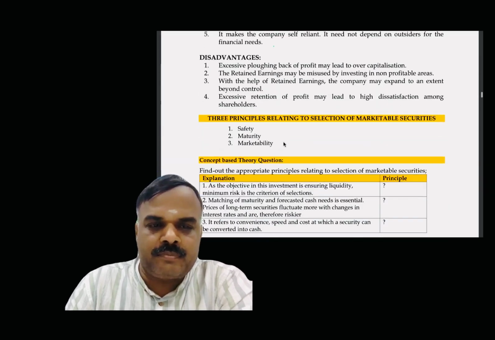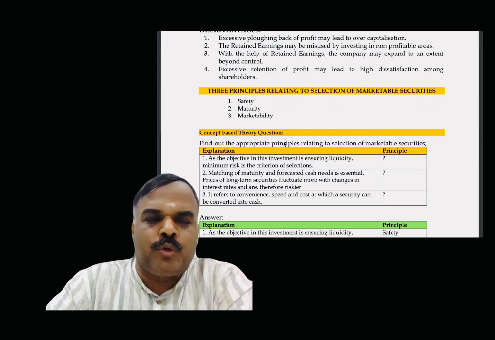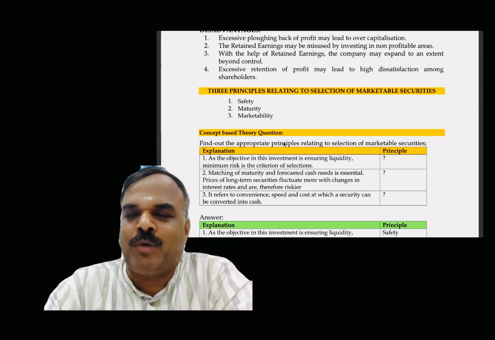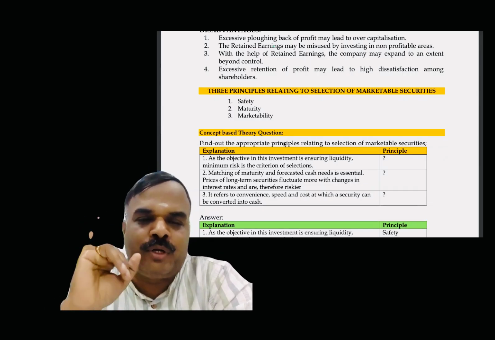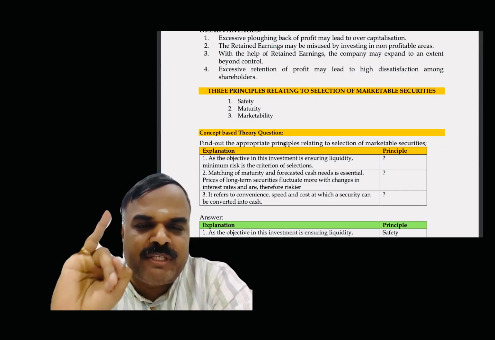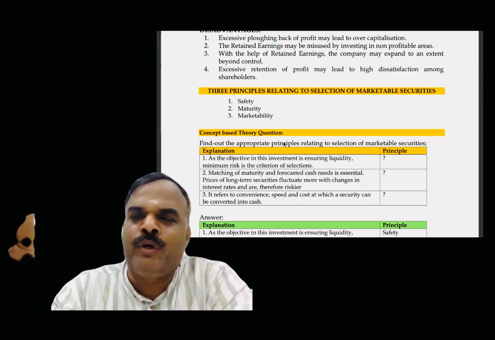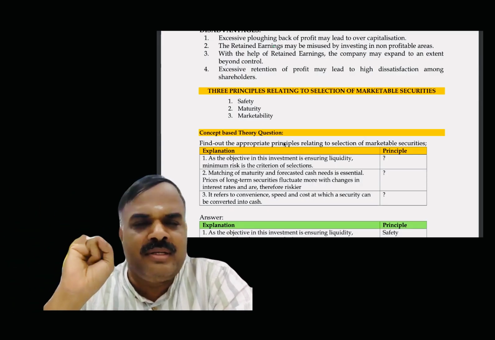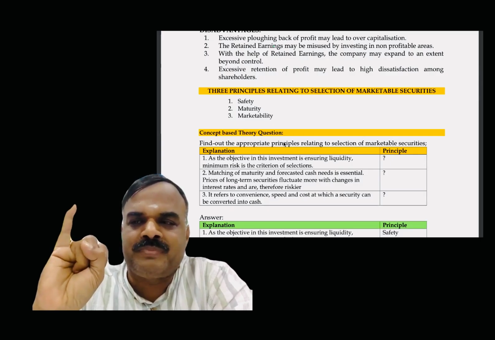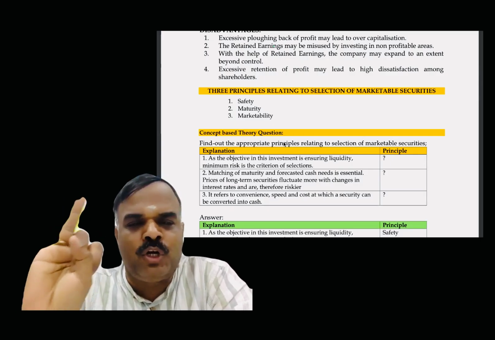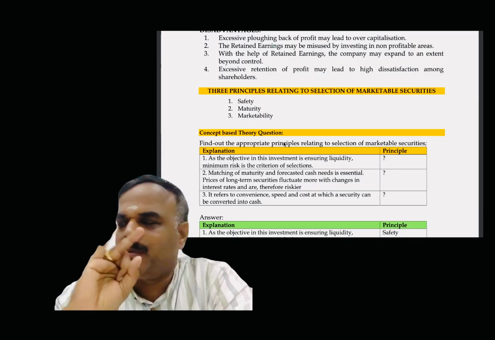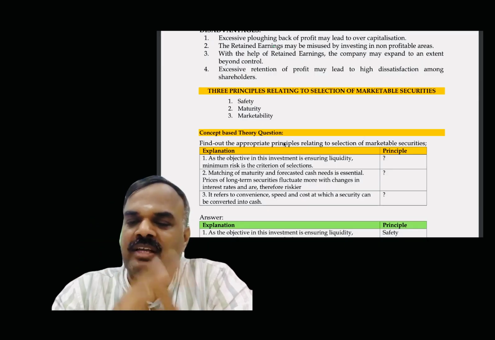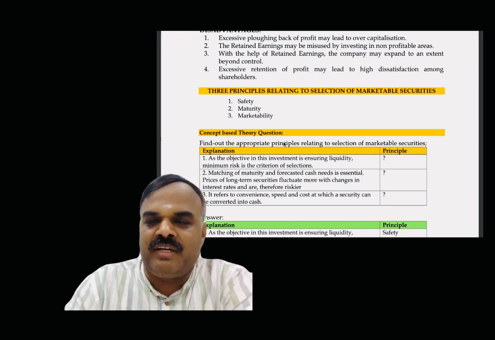Next. Another 2 more questions. 3 principles related to selecting of marketable securities. Before you are going to select the marketable securities, what are the 3 principles you have to remember? Safety, maturity, and marketability. Before you are going to buy one share or mutual fund, is the share safe or not? Safest investment or not. Maturity period you are going to verify, whether premium or any advantages there are, and whether tradable or not. The 3 things we have to verify before you are going to invest the fund in marketable securities.